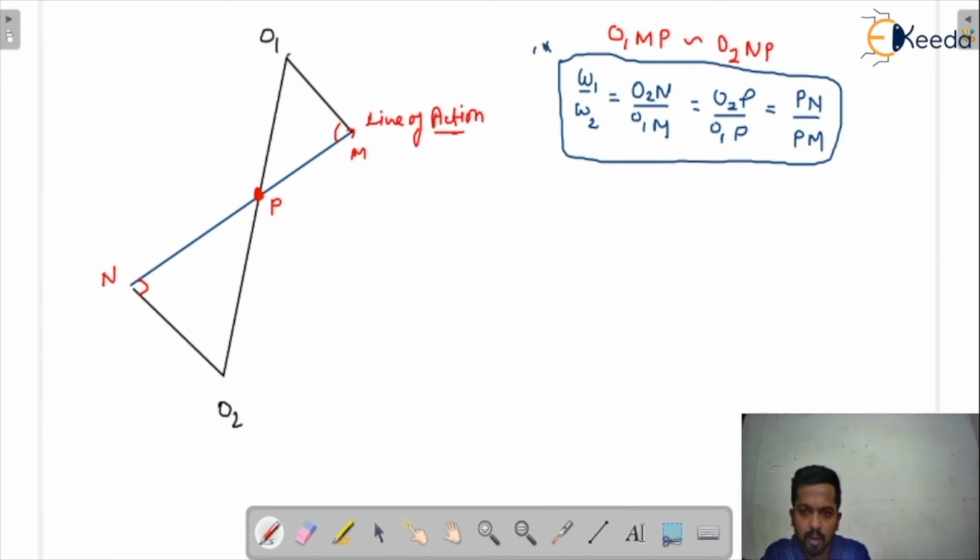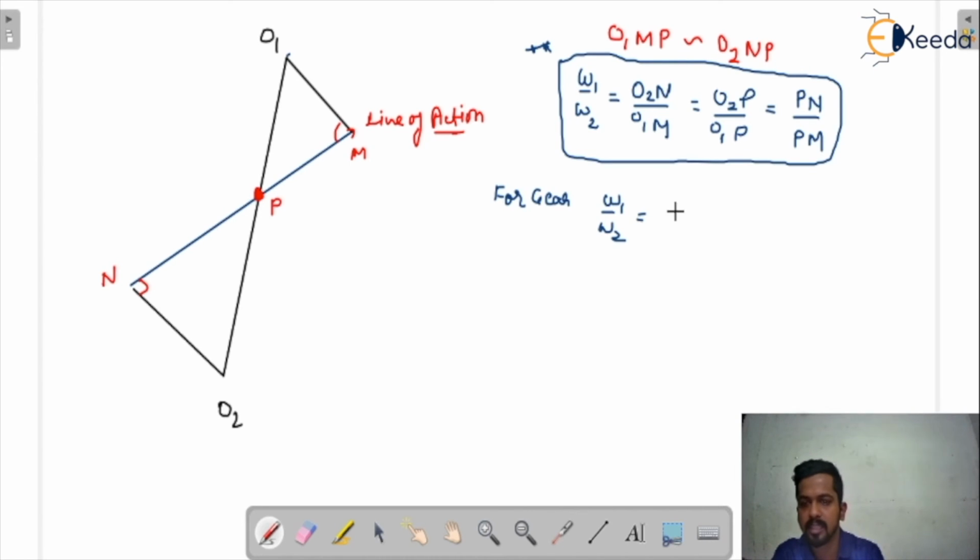I already told you in the starting that for the bodies to be considered as a gear, omega 1 upon omega 2 is constant. For gear, we all know that the velocity ratio is constant, that means omega 1 upon omega 2 is constant, just for the gear.